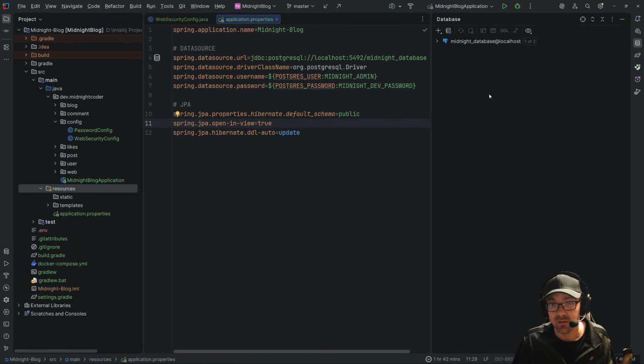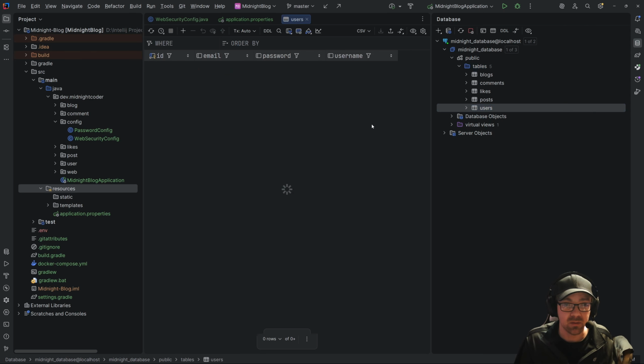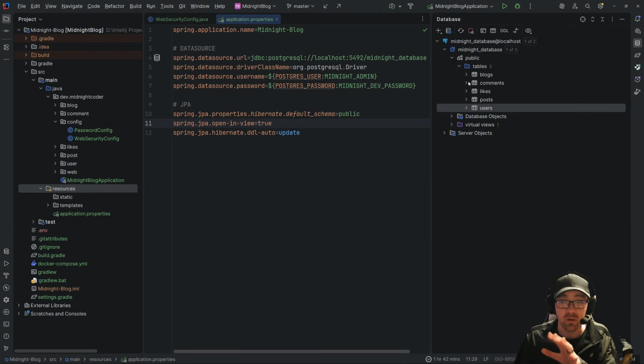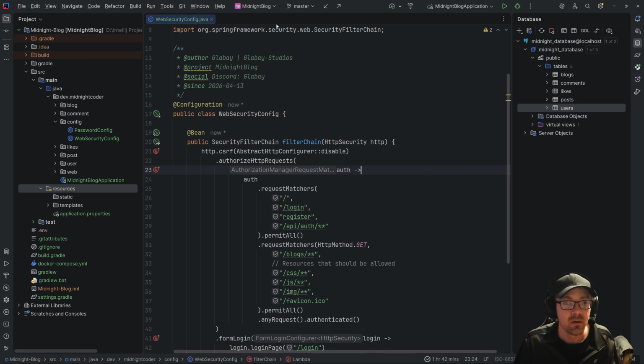Hit the OK. Now we're connected to our database. That's simple. So I can expand this and see that we have a database here. I can expand this, see we have public, expand that, see we have tables, expand that, and there's our information. Our blogs, comments, likes, posts, and users. You can, of course, open this up and drill into it and see what these look like. This is a wonderful database tool, and it's all cooked right into IntelliJ. So, thumbs up to IntelliJ. JetBrains did a great job.